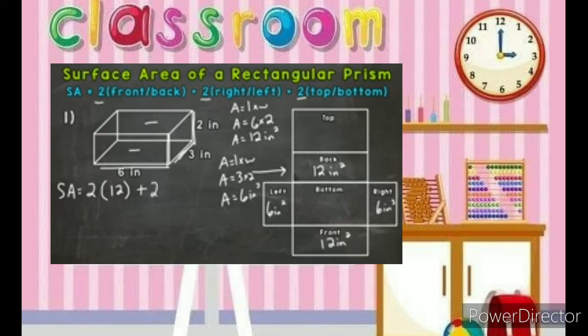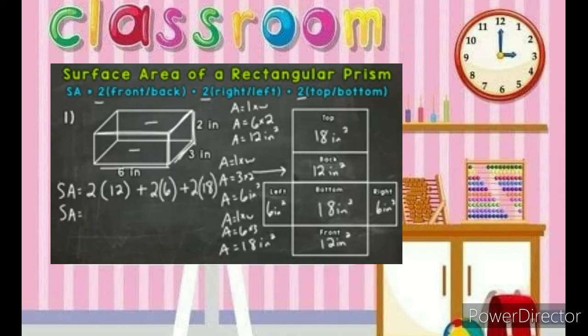So we would do 2 times 6 for the right and left. And lastly, we need to do the top and the bottom. We're going to take a look at the top, where we have a 6 by 3. Area equals length times width. Plug in 6 times 3, and we get an area of 18 square inches. So our bottom is 18 square inches and our top is 18 square inches. So we would plug in 2 times 18.